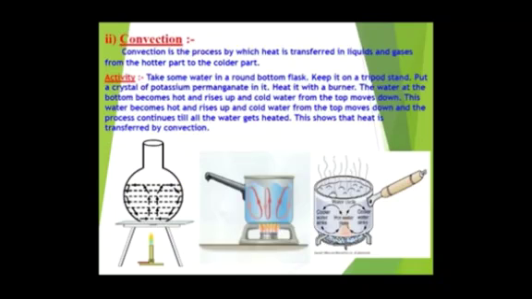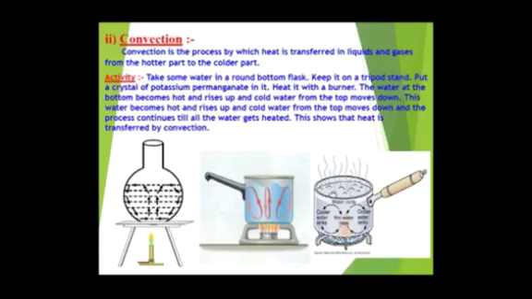Now comes convection. What is convection? Convection is the process by which heat is transferred in liquids and gases from the hotter part to the colder part. One thing which should be remembered is that heat always transfers from the higher temperature towards the lower temperature, that is from the hotter part to the colder part. So in case of solids, conduction is the process which is taking place, while in case of liquids and gases, the heat transfer is taking place by the process of convection.